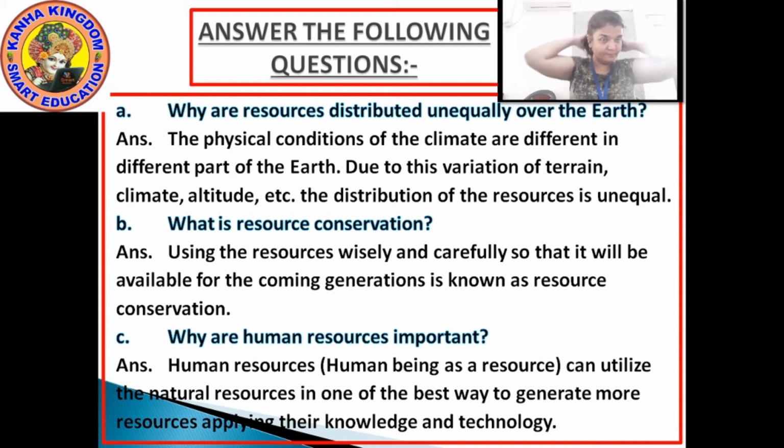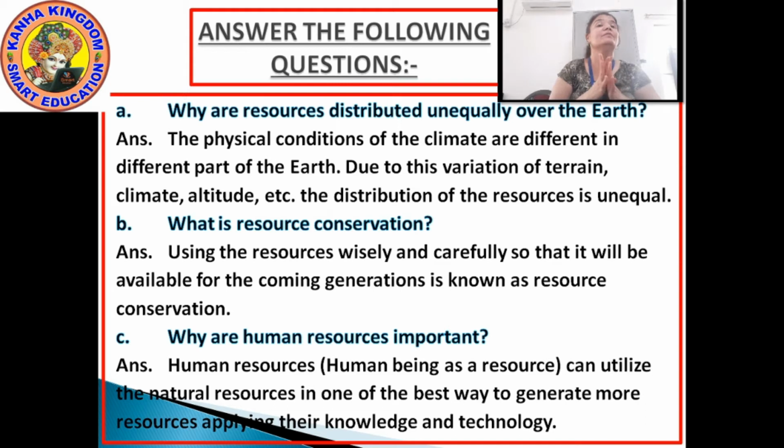Have you written it down? Okay. Next one. Question number 3 or C you can say. Why are human resources important? Note down the question first. Why are human resources important?